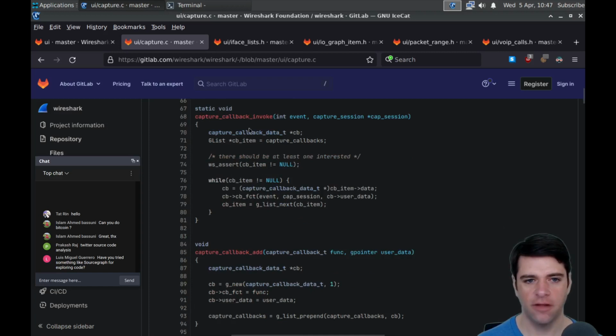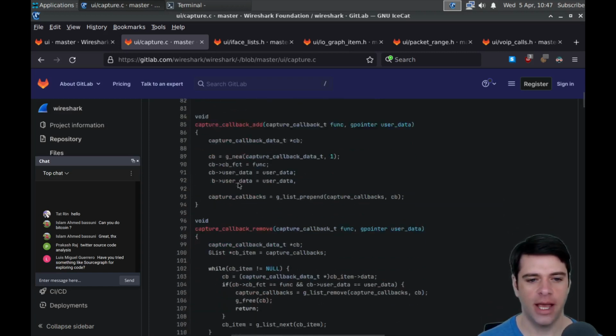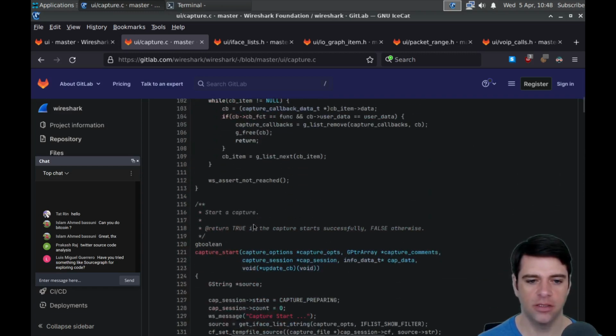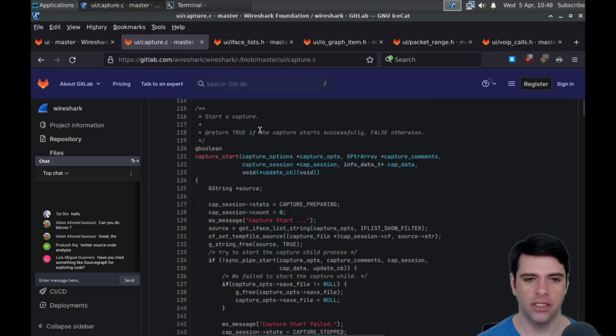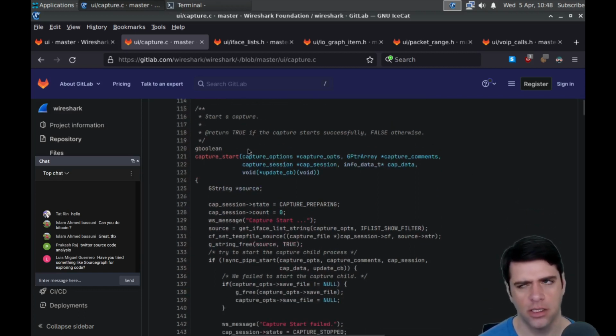So capture callback invoke is presumably just going to invoke the callback. Capture callback add, probably some data structure, right? GNU, some CB funct. Okay, so we're going to prepend into the glist of callbacks, whatever was passed in, and assign that to capture callbacks. So it's going to prepend to the front of the callback list. They execute, I guess, in reverse order, you add them, like a push down stack, I suppose.